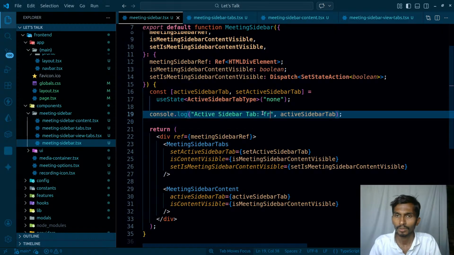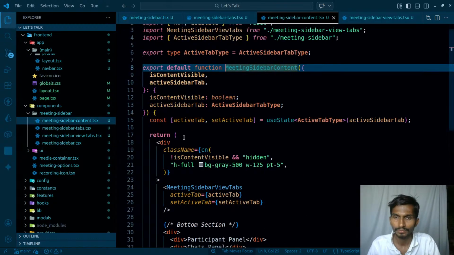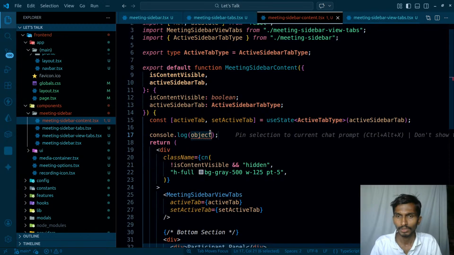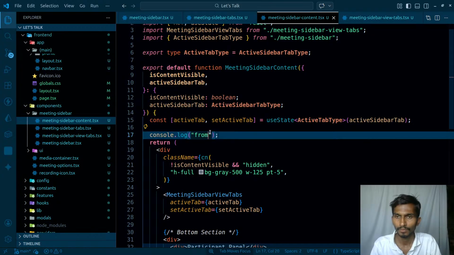So from meeting sidebar, and then inside this CLG, and from